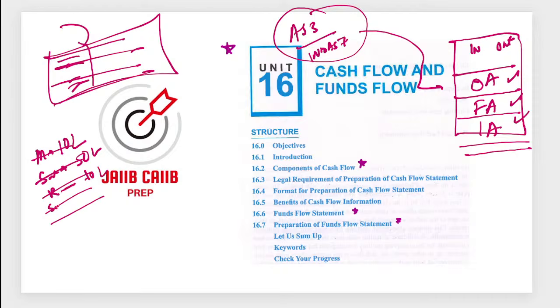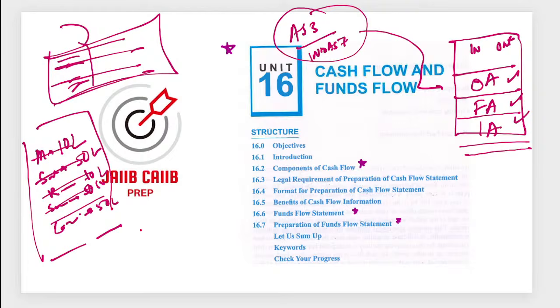They issued shares worth rupees 50 crores, they received commission or dividend worth rupees 50 lakh or something else. Based on these transactions, they'll ask you to calculate the cash flow statement for operating activities or financing activities or investing activities. So only one area they'll ask.